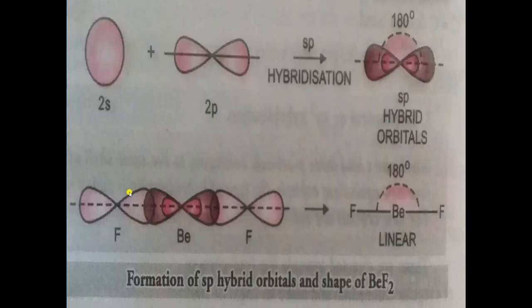One p orbital of fluorine will come here and another one will come here, and there will be pairing of electrons. As there is overlapping of orbitals, there will be formation of a bond. Here also there will be formation of a bond. So beryllium is forming bonds with two fluorine atoms, and the shape is known as linear.